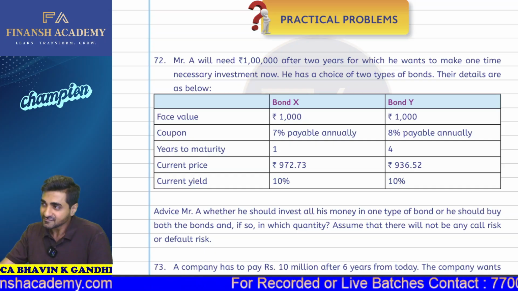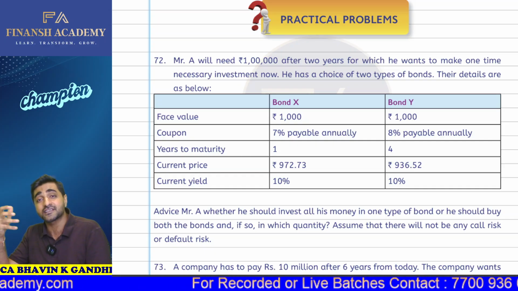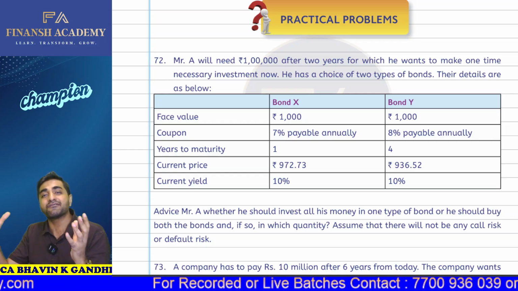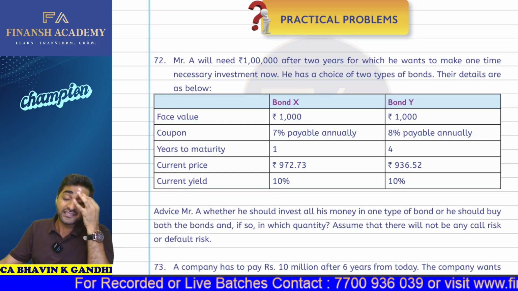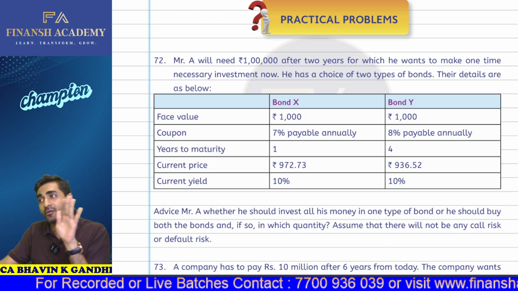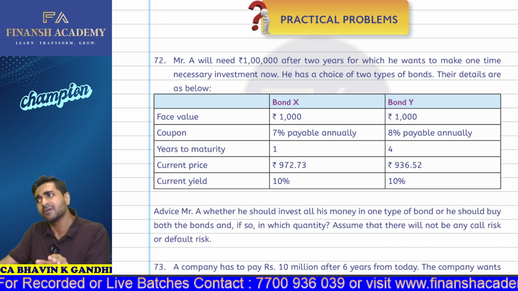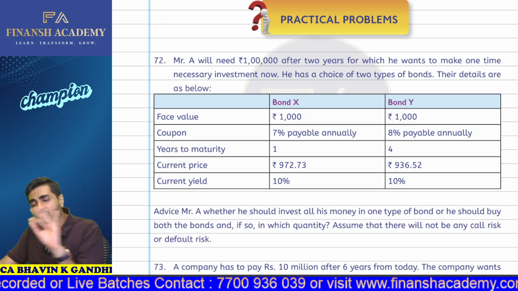What you should do is create a portfolio in such a way that it remains unaffected by whatever yield is going on in the market. Whatever the changes in the market yield, your bond portfolio is not going to be affected by the same. You are going to get your 1 crore for sure.